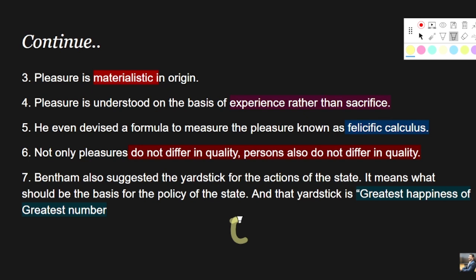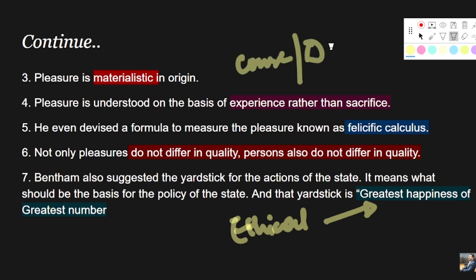So the ethical principle of utilitarianism is basically based on this very basic notion of the greatest happiness of the greatest number, right? So utilitarianism, or consequence, is also one of the determinants. What is the determinant of ethics?